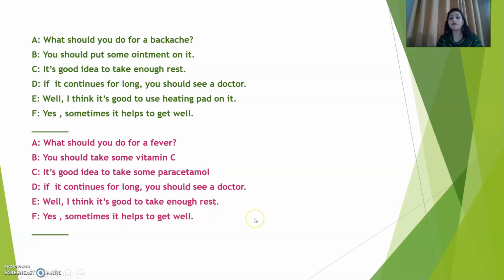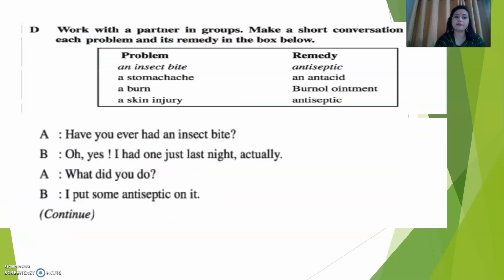So see, for backache, there are some advices. For fever, there are some advices. So for your help, I have already given you 2 examples. You can also think of others. Okay, we will follow for the rest of all these things. I hope you won't have any problem to follow this. So let's go for the next.